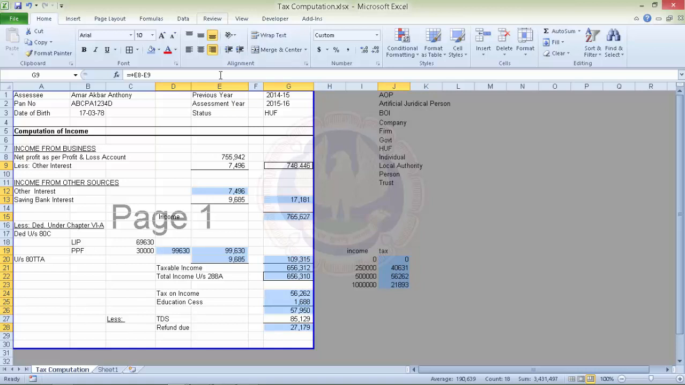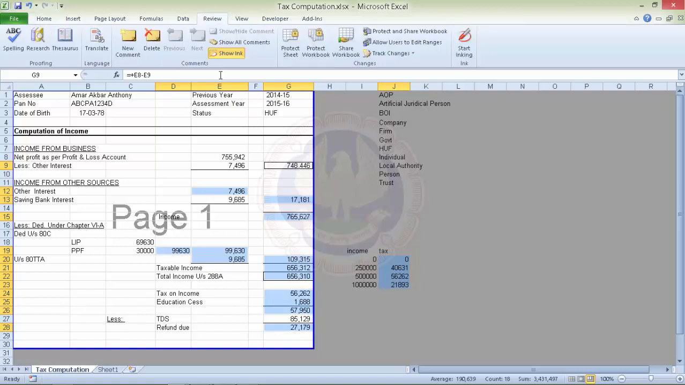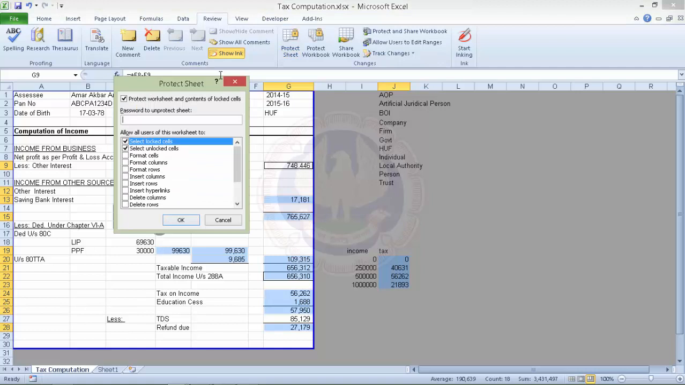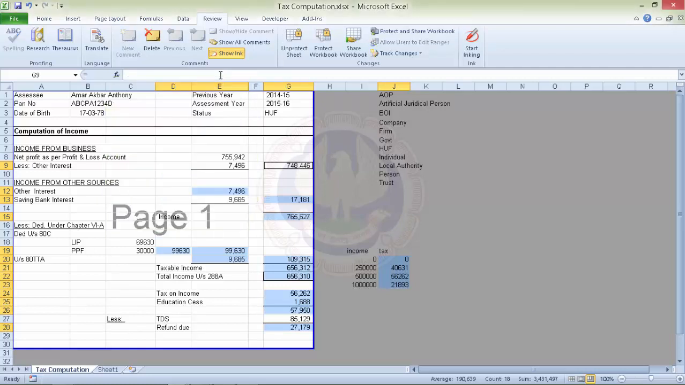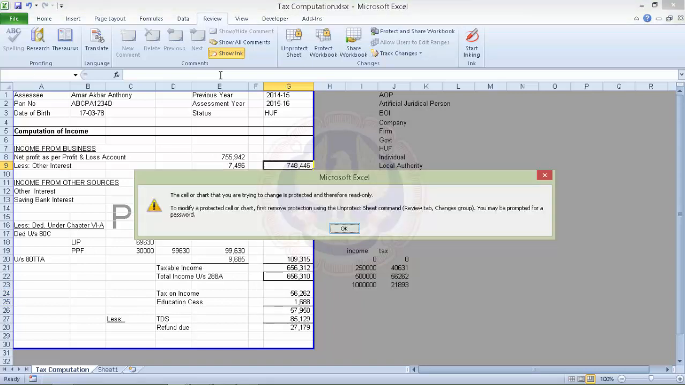So for protection, I go to review, then protect sheet, and I select the options select unlocked cells and unlock cells. I put in a password, I reconfirm the password, and my cells are locked. So if I come to this, nobody can see all those formulas which have been put in here. And if somebody wants to change it, it says this sheet is protected.